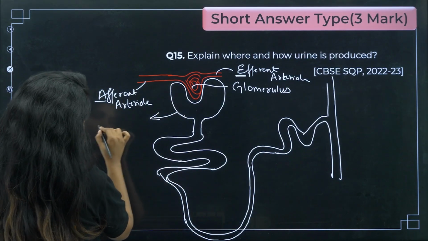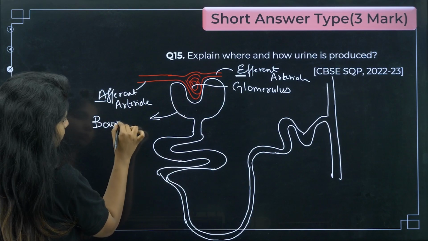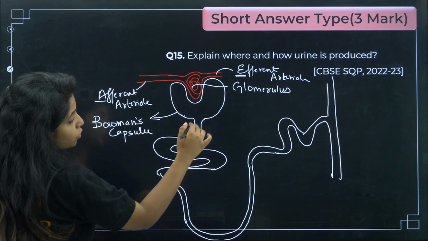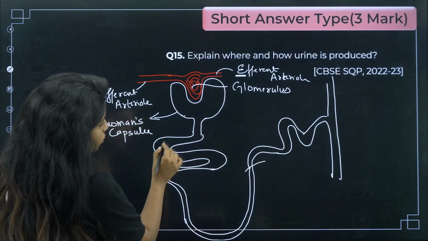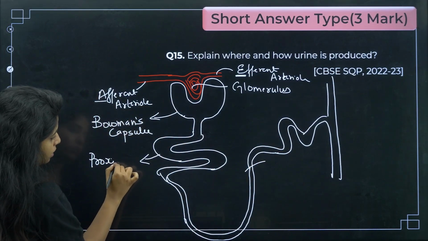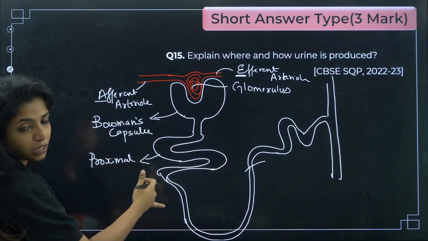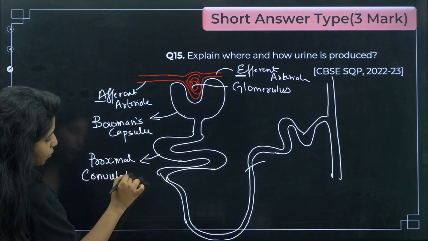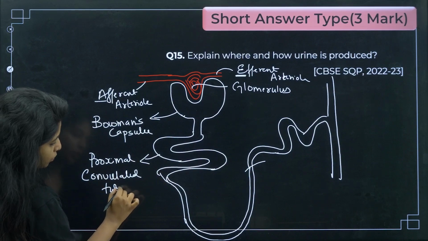This thing that you see over here is known as Bowman's capsule. This whole thing that you see is a tubule. The one that is close to this is known as proximal, and since it is very curved, it is curvy, so we say convoluted. It is the proximal convoluted tubule.